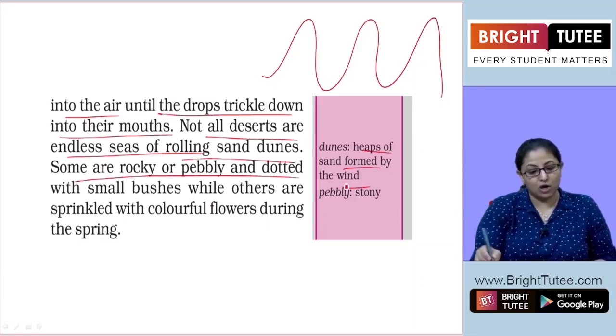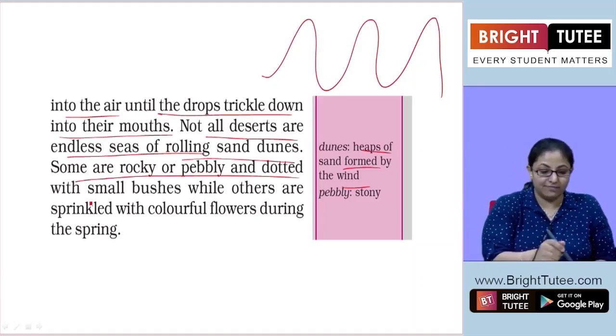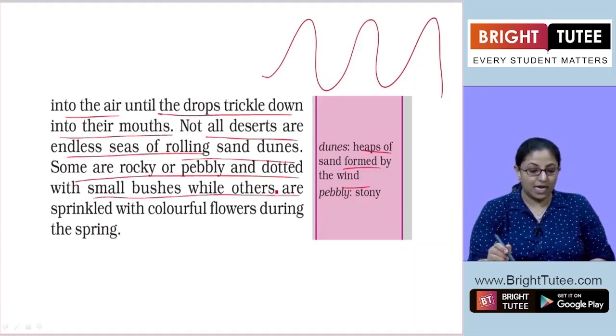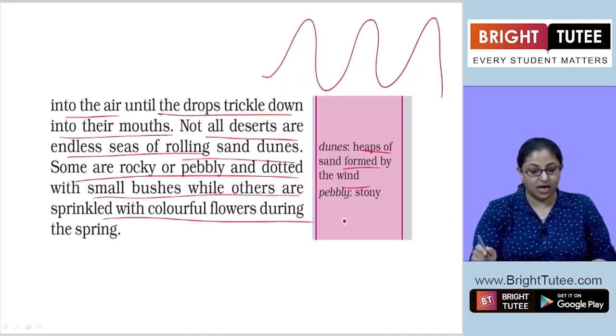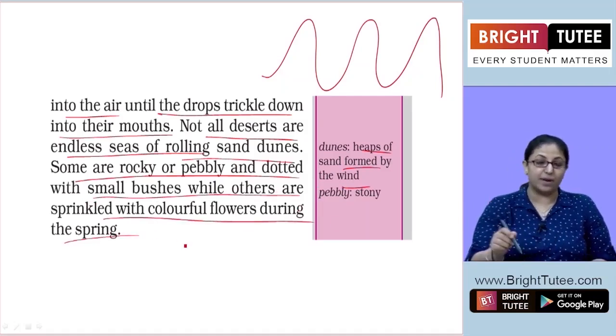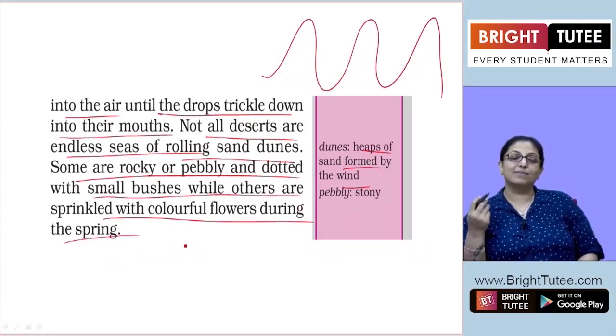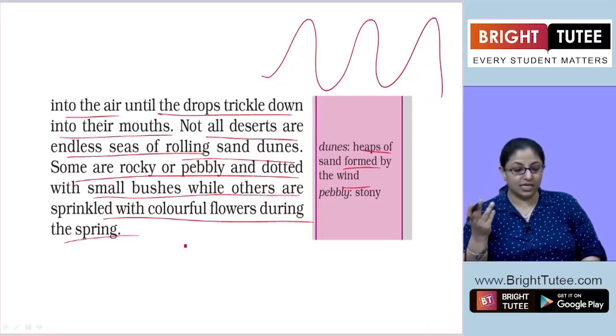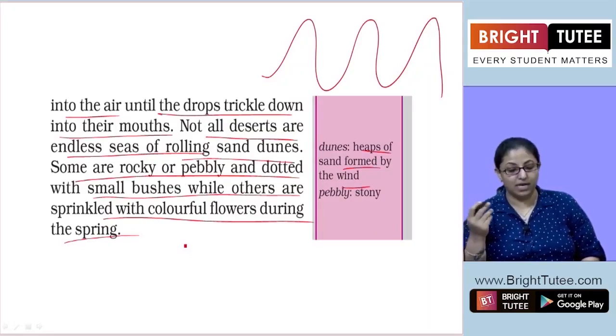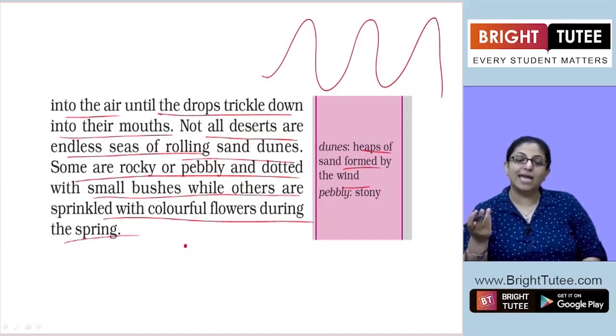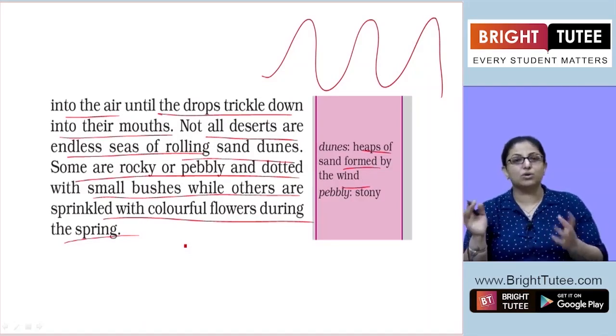Some are rocky or pebbly and dotted with small bushes, while others are sprinkled with colorful flowers during the spring. Few deserts have some kind of bushes in the spring season probably. Some deserts are rocky and pebbly where there are a lot of stones and rocks.